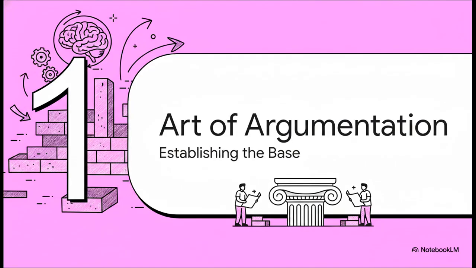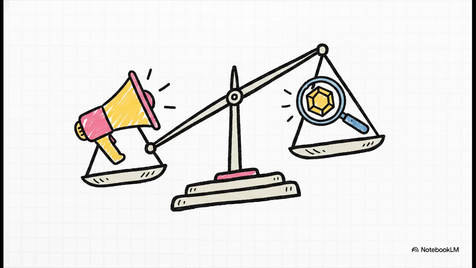Section 1. The Art of Argumentation: Establishing the Foundation. Before we build, we really need to establish a solid base. In academic and professional worlds, argumentation is widely considered one of the most cognitively demanding forms of written communication. It goes way, way beyond just stating what you think. Imagine holding a magnifying glass in one hand and a megaphone in the other. As a writer, you're actually asked to perform a dual role simultaneously.